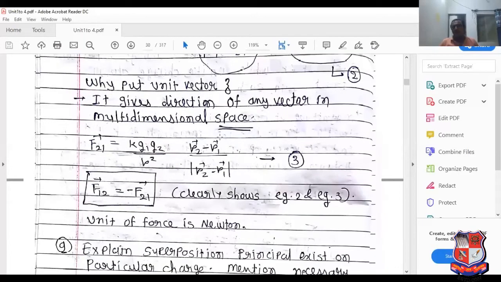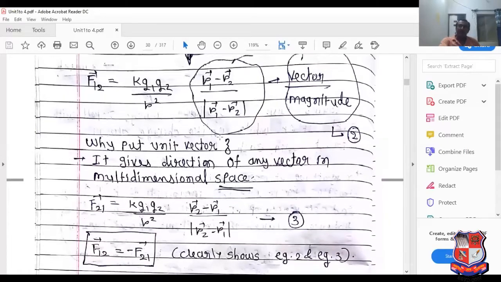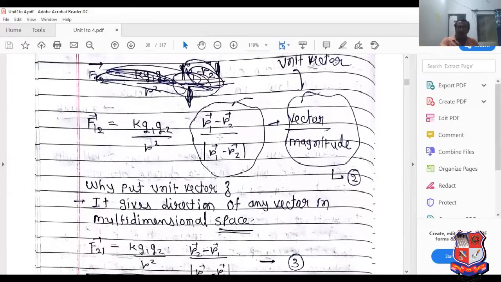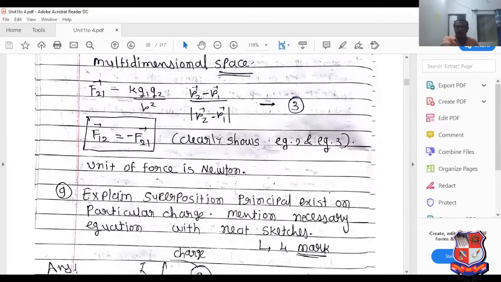So F12 equal to minus F21, K Q1 Q2 upon R square, bracket R2 minus R1 divided by mod R2 minus R1. So F12 is equal to minus F21. It is a vector divided by the magnitude of the vector, so it is considered a unit vector and it gives the direction of the vector in multi-dimensional space. So F12 equal to minus F21. This is known as the vector form of Coulomb's law.